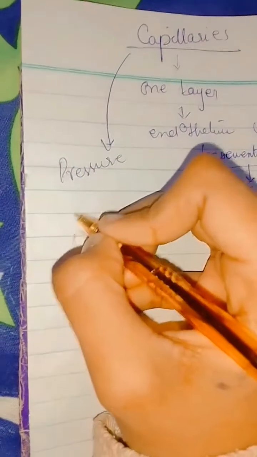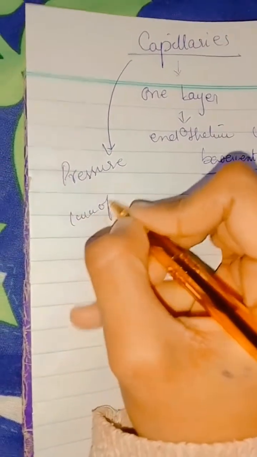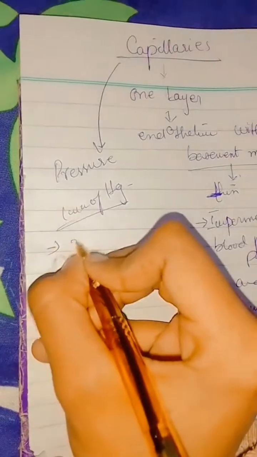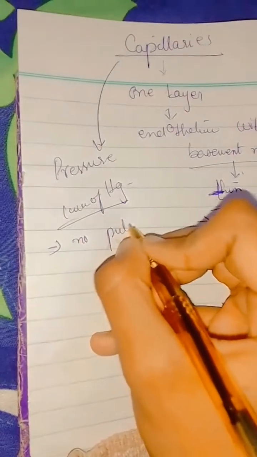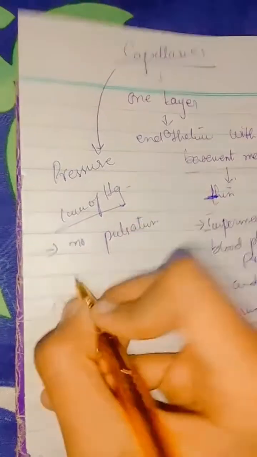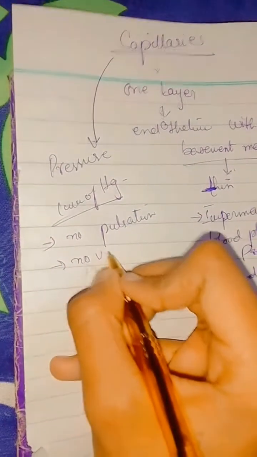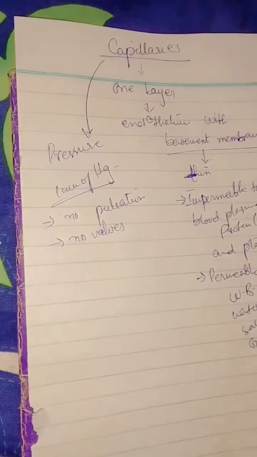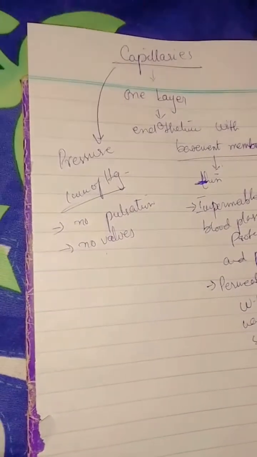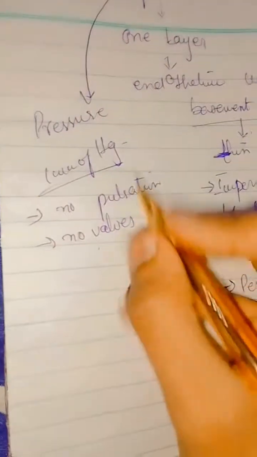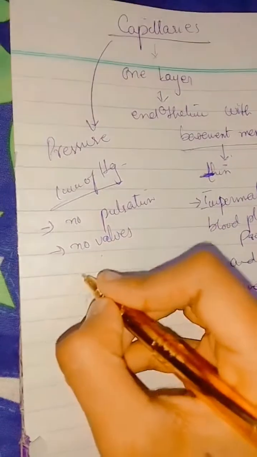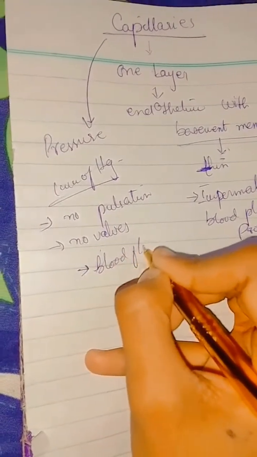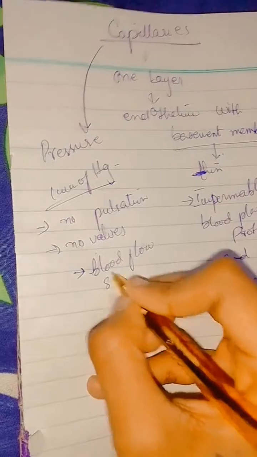it is about 1 mm of Hg. If we talk about its pulsation, there will be no pulsation. No walls are present here. As we have discussed, the walls are present in veins, and only one wall is present in arteries, but in capillaries no walls are present. And here the blood flow will be slow.